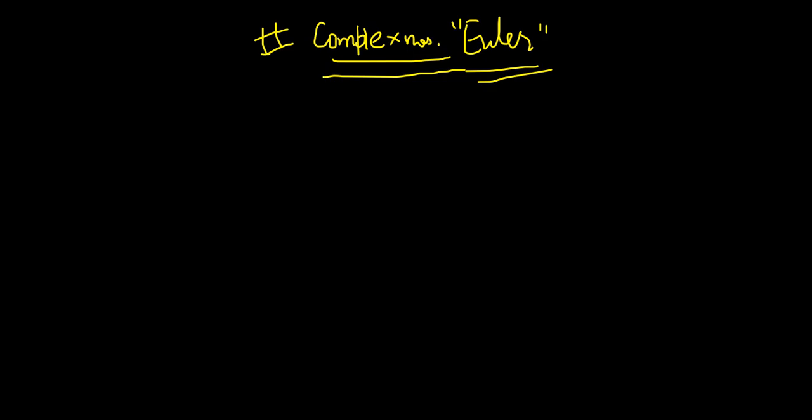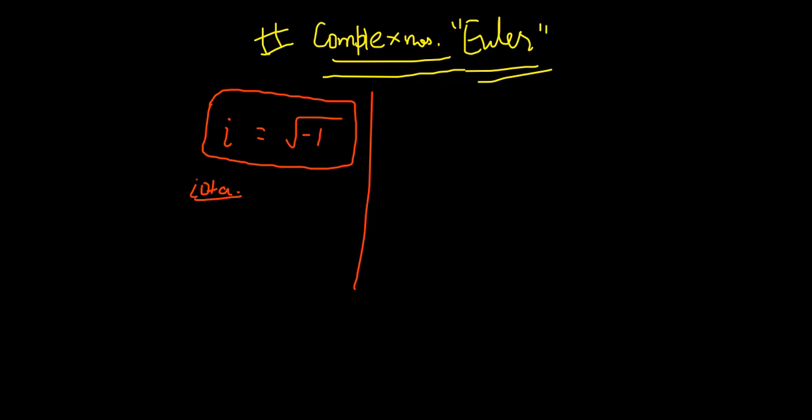So Euler discovered something called i, which is known as iota, that expresses the square root of minus 1. Well, this is the exact meaning of the iota. And let me tell you why it is important, why it is not a real number. If I take the square of 2, I'm going to get 4, right?